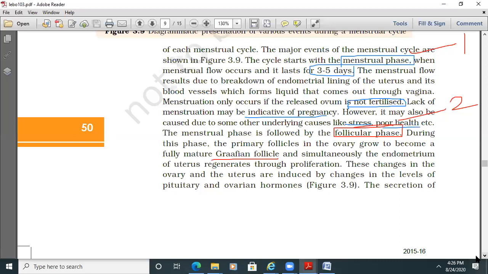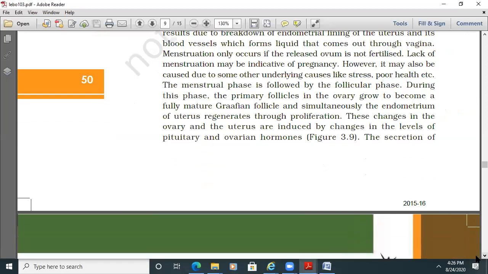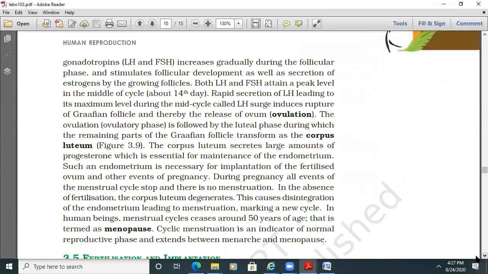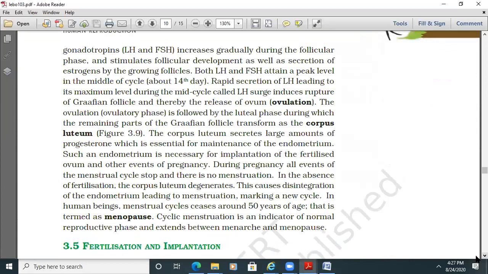These changes in the ovary and the uterus are induced by the changes in the levels of pituitary and ovarian hormones, which are shown in diagram 3.9. The secretions of gonadotropins LH and FSH increase gradually during the follicular phase. This is going to be a bigger question, the follicular phase. They stimulate the follicular development as well as the secretion of estrogens by the growing follicle.